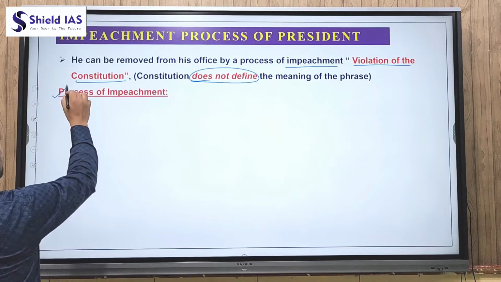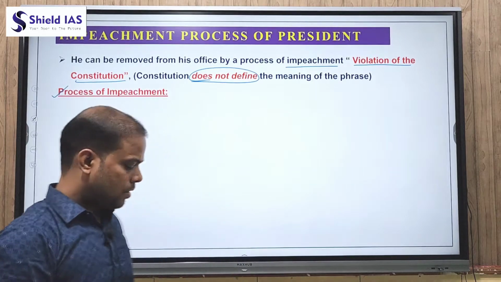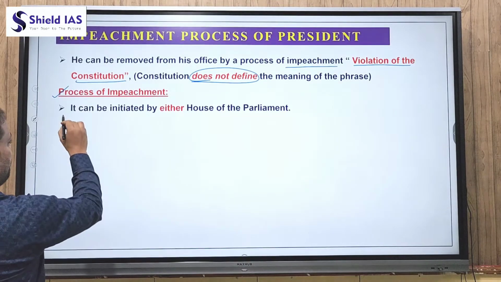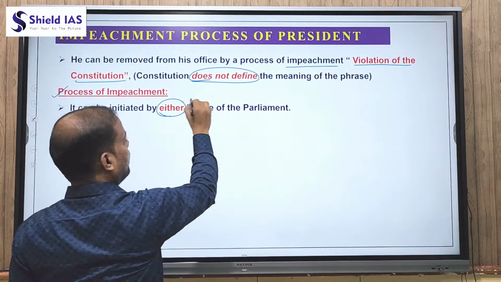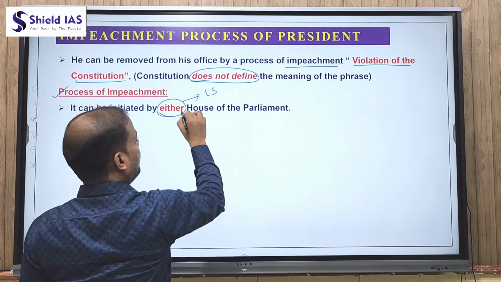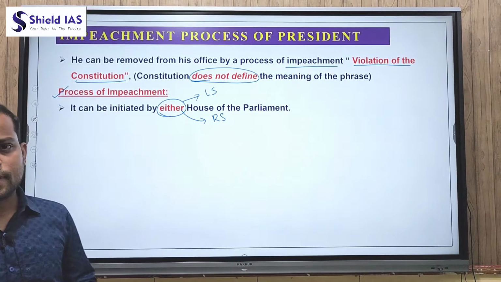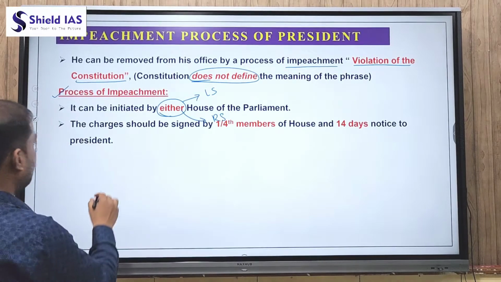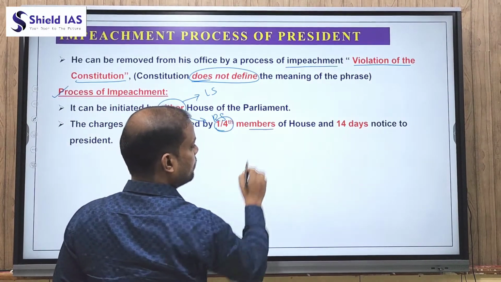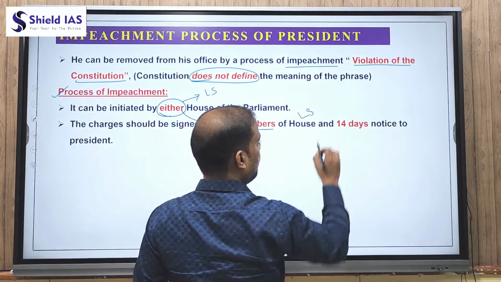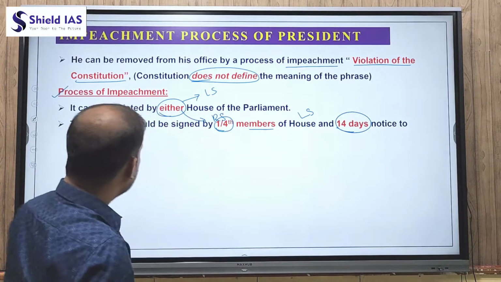So what is the process of impeachment? If the President is to be removed by the process of impeachment, first the impeachment process can be initiated in either House of Parliament, which means it can be Lok Sabha or Rajya Sabha. Let's say for example the impeachment process started in the Lok Sabha. So in Lok Sabha, the charge should be signed by 1/4 of the members of that house, which is Lok Sabha, and there is a 14 days advance notice to be given to the President.